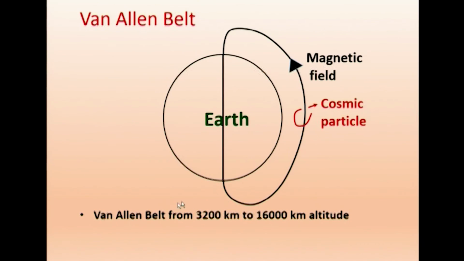So, now what is the height? The Van Allen belt is from 3200 kilometers to 16,000 kilometers. So, this is the height. Balloon experiments were performed only up to 30 kilometers or 25 kilometers. Here, with the satellites using rockets, they were able to do this.